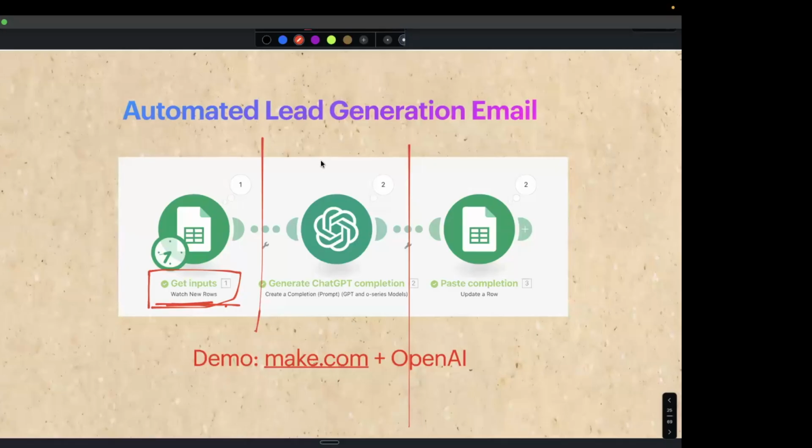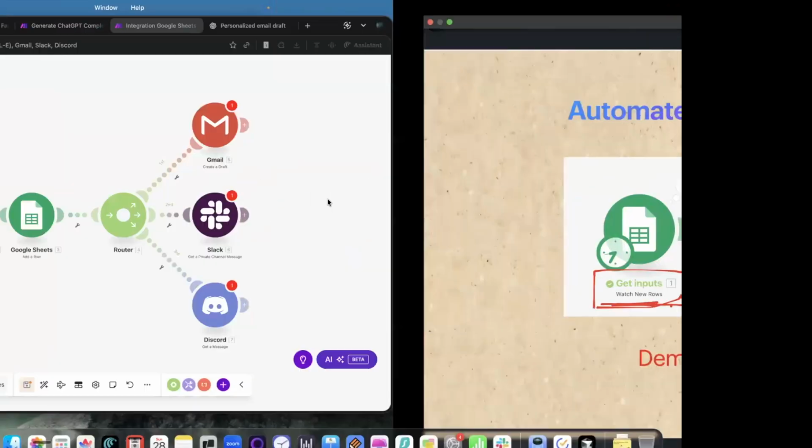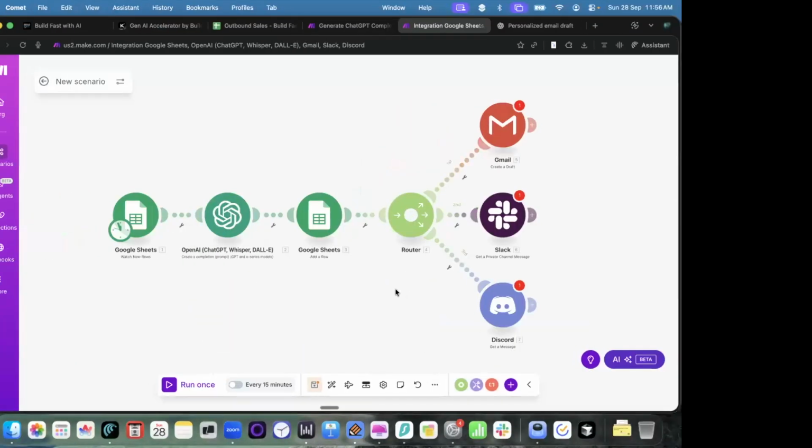I'll take two, three questions before I proceed to the next part. So first of all, what is router node? That is the question. So router node is basically when your automation has to do a bunch of different things at once. So let's say if someone is applying on my website, I can get a mail. At the same time, I also want to get a Slack message. So when you want your automation to do different things at once, you will add a router node so that whenever something is happening, three of the nodes will get triggered.